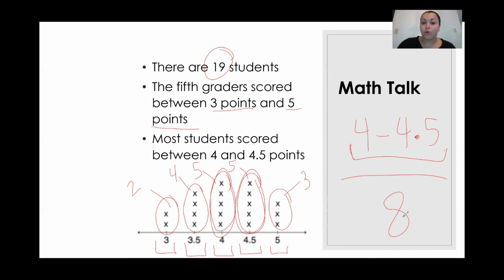So most of them scored a little over 50% or around 50%. Several of them scored less than 50%, these students who scored 3 and 3.5. So that might tell me as the teacher, ooh, I need to go back over some things. I can then look at the data a little more in depth and see which questions specifically students didn't do